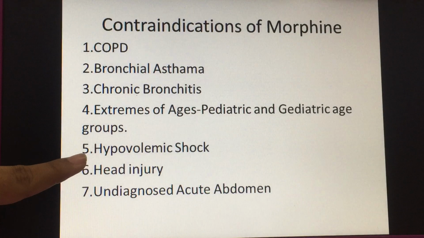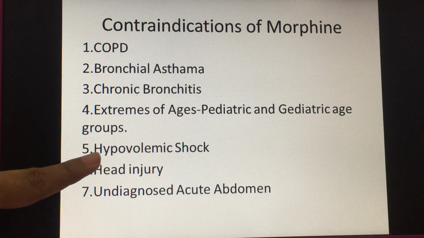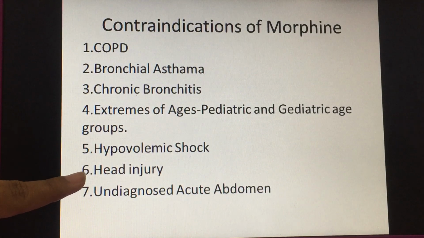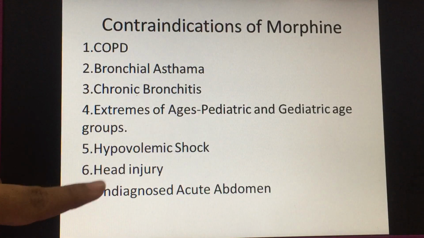It is contraindicated in hypovolemic shock because it depresses the vasomotor center and leads to hypotension. It will worsen the case of the patient. In head injury, it is contraindicated because most of the centers inside the central nervous system are already depressed, and if we give morphine, more centers will be depressed and we will not be able to judge the progress of the patient. So it is not given in head injury.